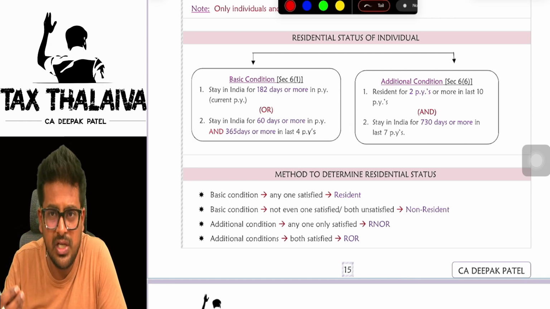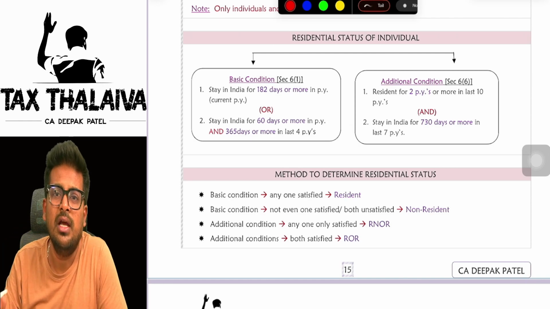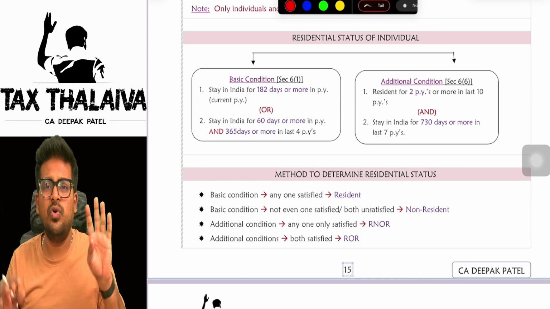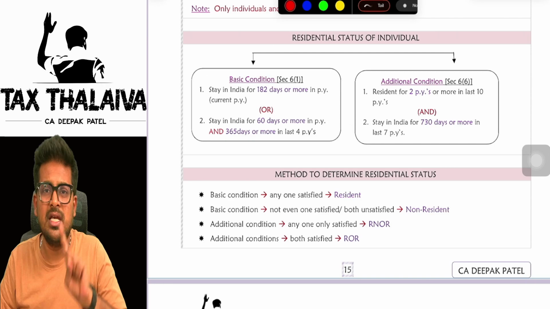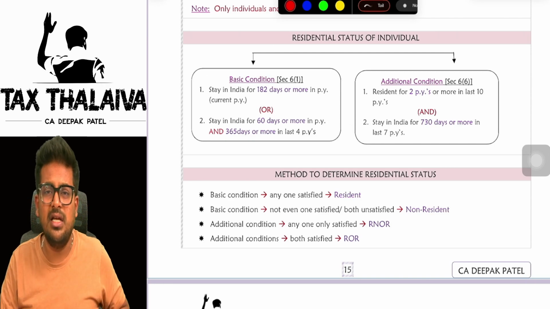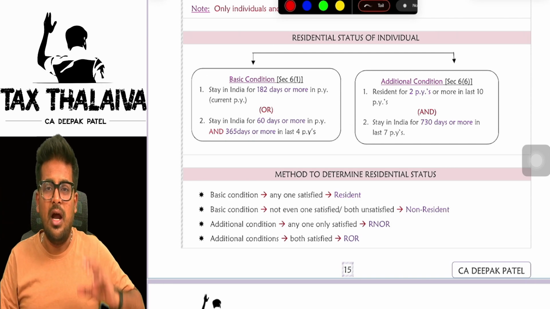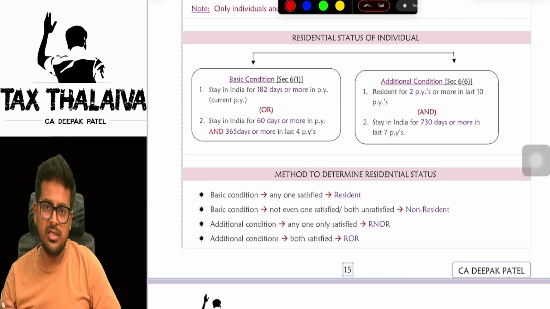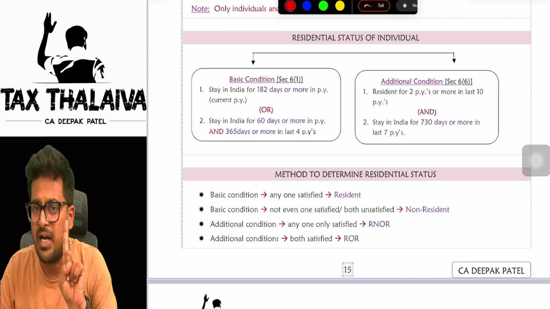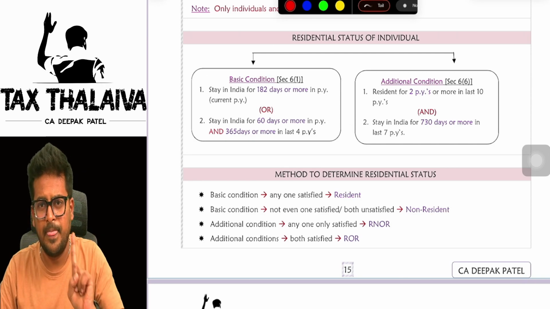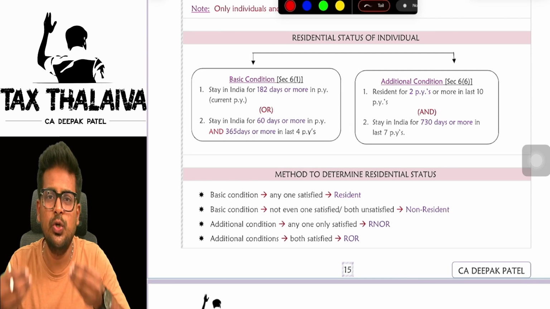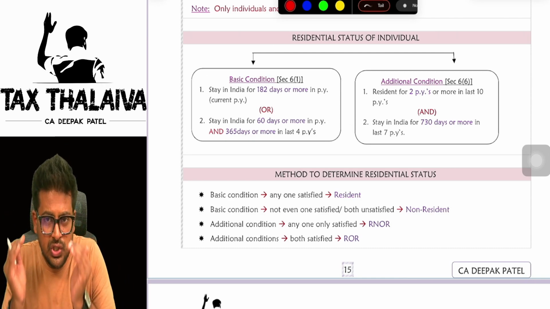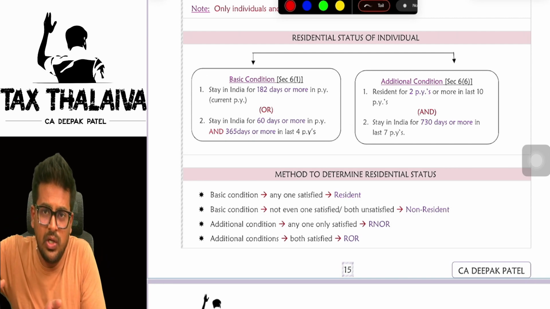So, in the case of an individual, we need to find out residential status. In that, we have two kinds of conditions: one is the basic condition, the other is the additional condition. Under basic conditions, we have two conditions. Under additional conditions, we have two conditions. In basic conditions, if you satisfy any one condition, you become resident.